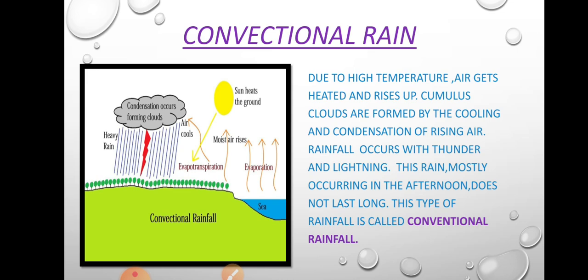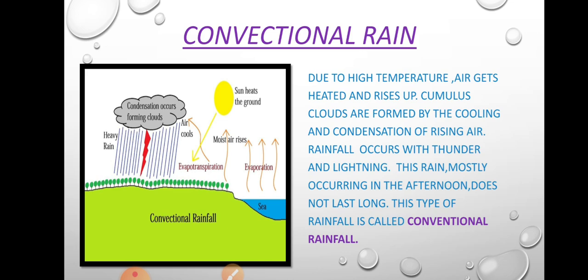This type of rainfall is called convectional rainfall, and it is most commonly seen in the tropical region during the summer. During the summer season the temperature is very high, the evaporation is very high, condensation is also very high, and there will be heavy rainfall in the afternoon, from 4 p.m. to 6 p.m., with thunder and lightning.